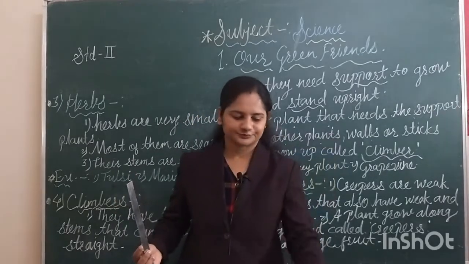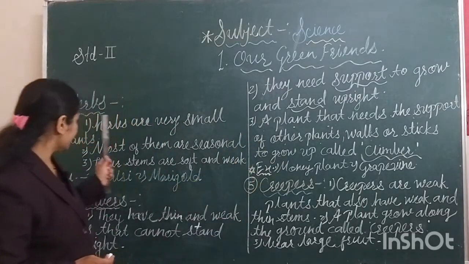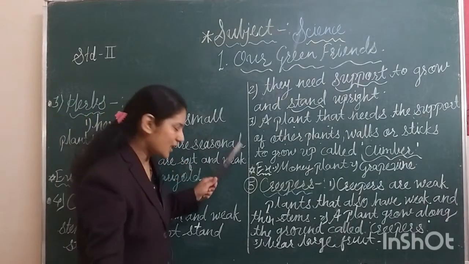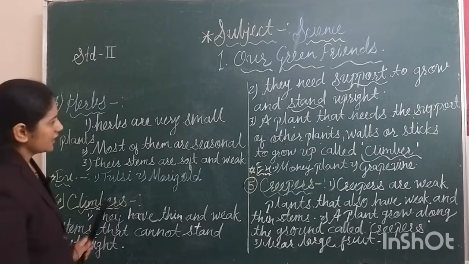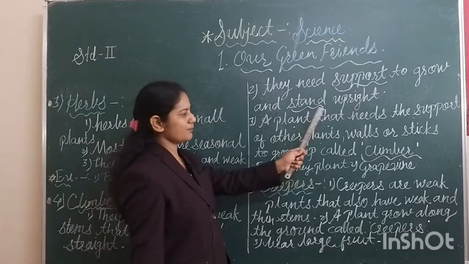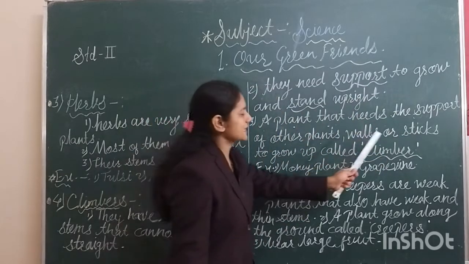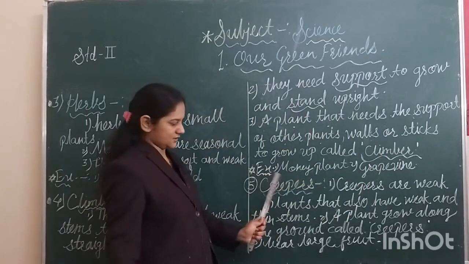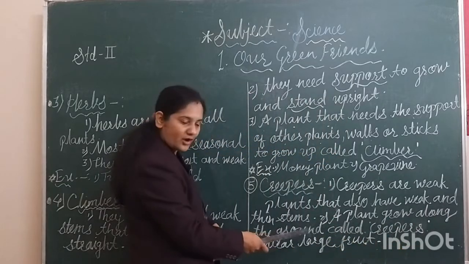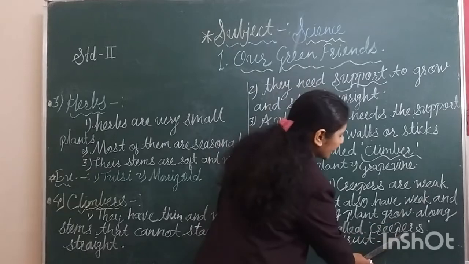Yes, students, today we learned 3 definitions. First, herbs. Herbs are very small plants. Then the climbers. A climber is a plant that needs the support of other plants, walls or sticks to grow up. And the creepers. Creepers are plants that grow along the ground. A plant that grows along the ground is called a creeper.